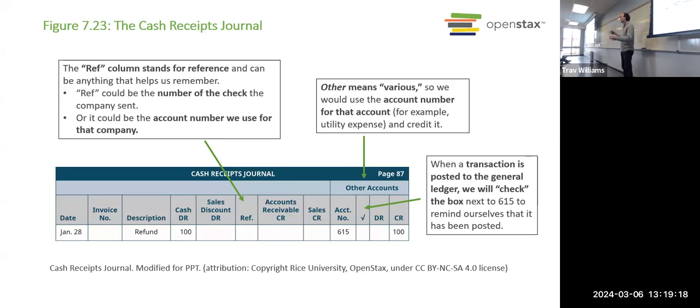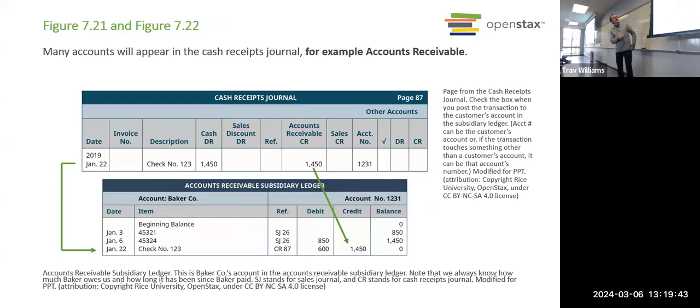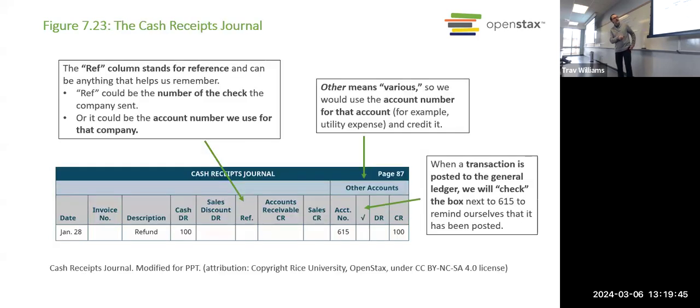And then there might be other times that we receive cash for different reasons. And so you see we have that option to debit other accounts. Does anybody remember what this check mark is for? Did you post it to the journal? Exactly, to keep track of what we've then posted over to the journal.